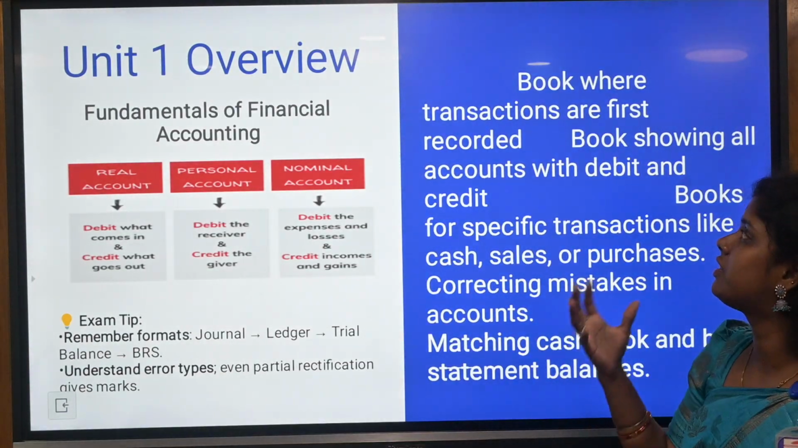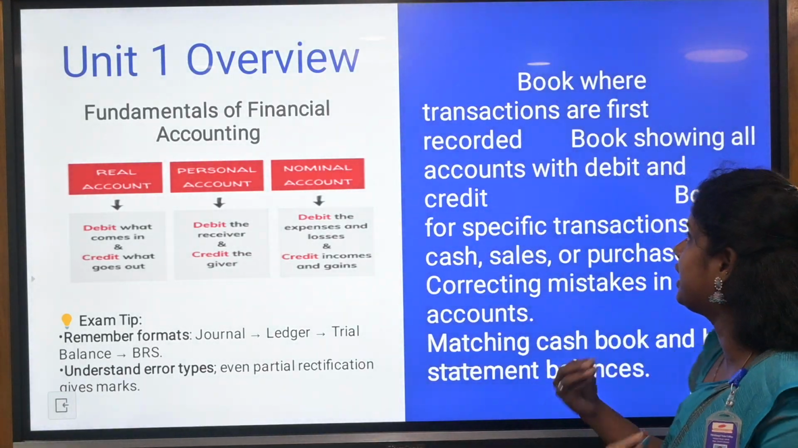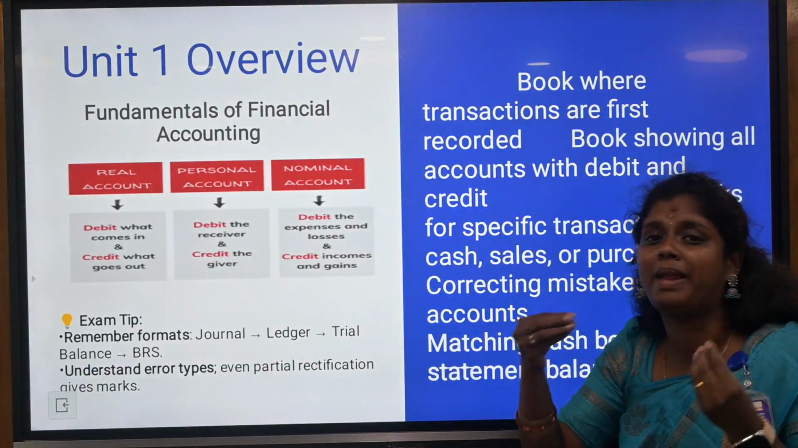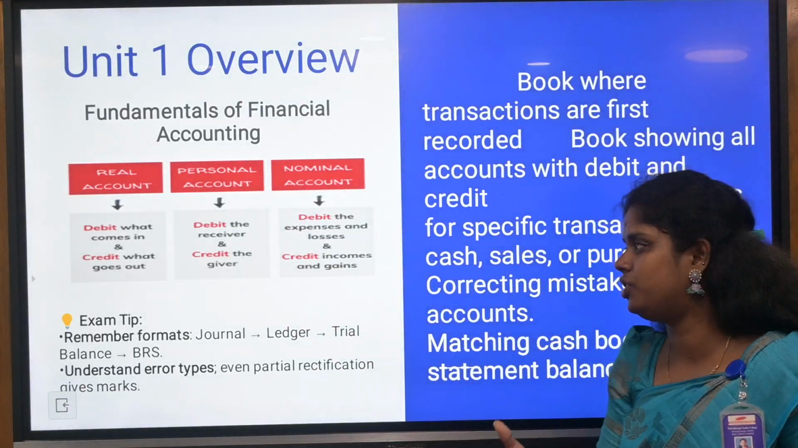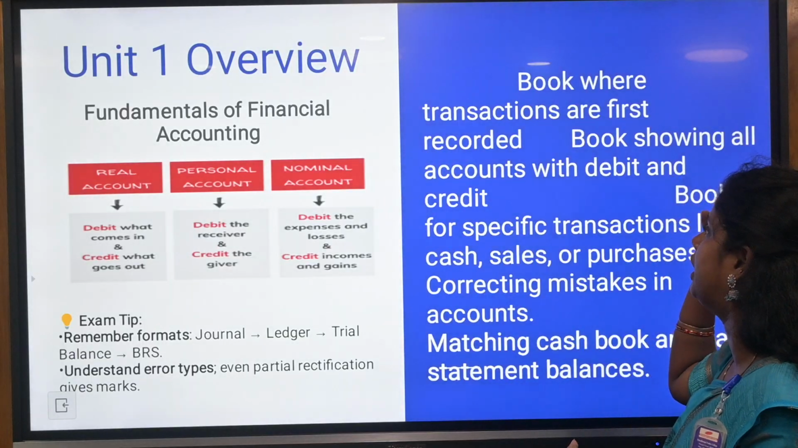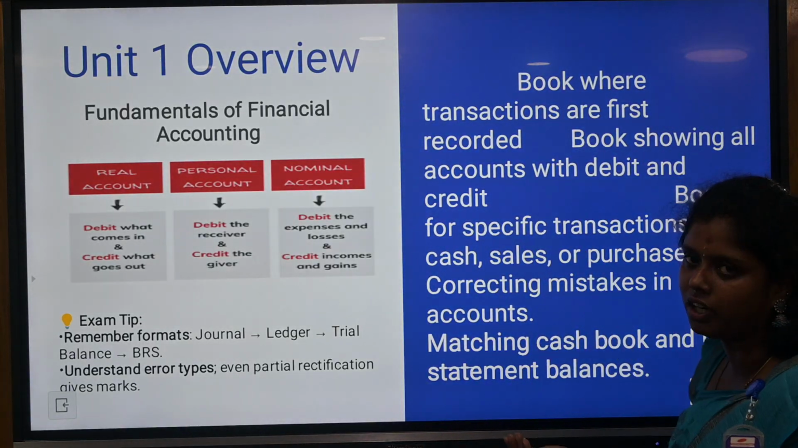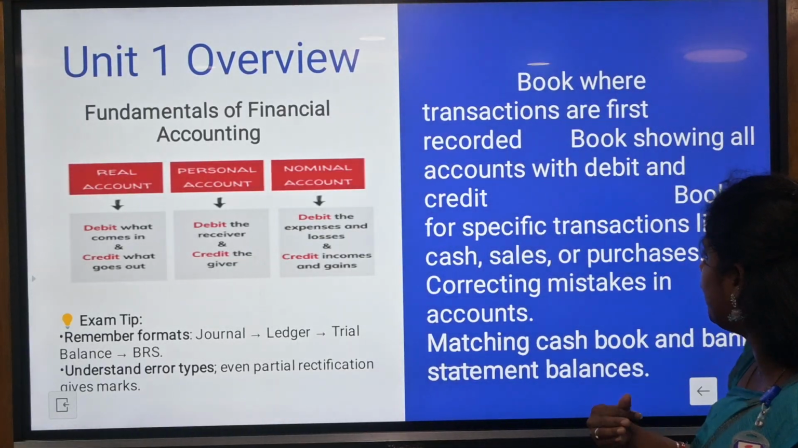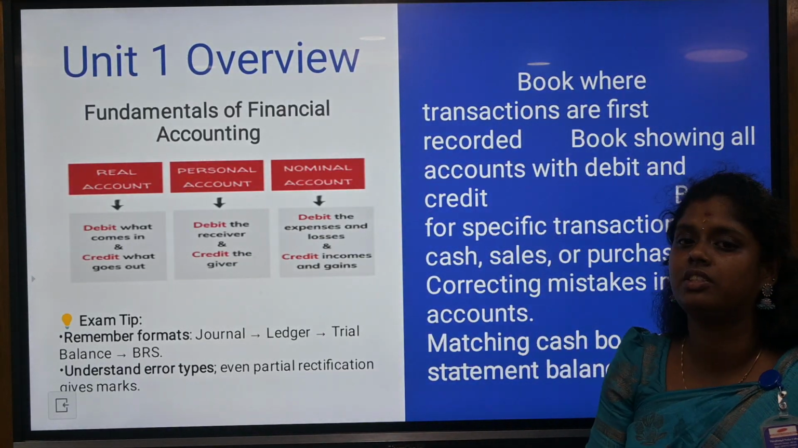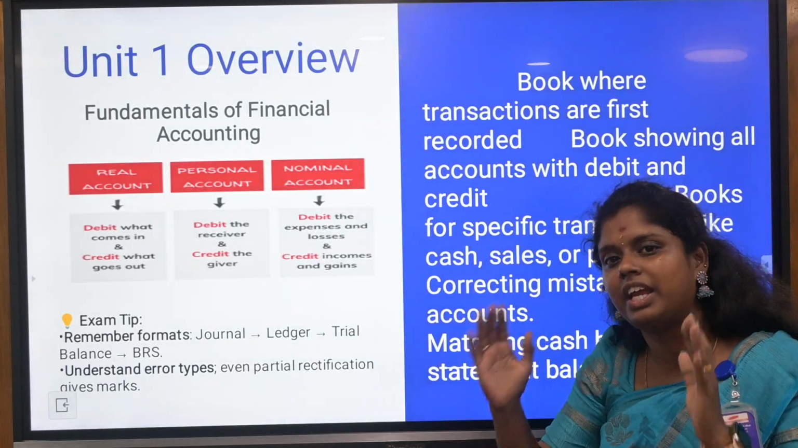The book where transactions are first recorded: firstly, you are going to record in the journal, and secondly, you need to know where you are going to place the journal entries. That is the ledger. We enter all the accounts of the books of accounts in the ledger, especially in the debit and credit side of the account. And thirdly, you will have specific transactions, that is subsidiary books, cash, sales, and purchase accounts. You are going to give them individually.